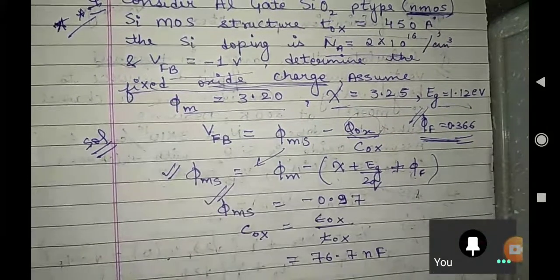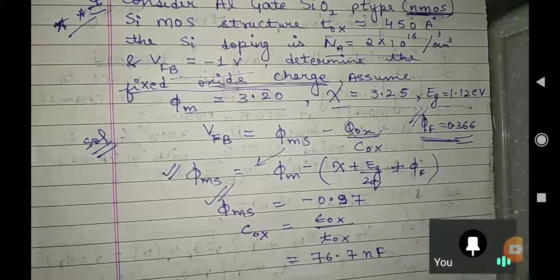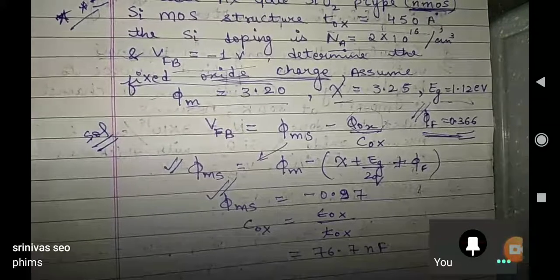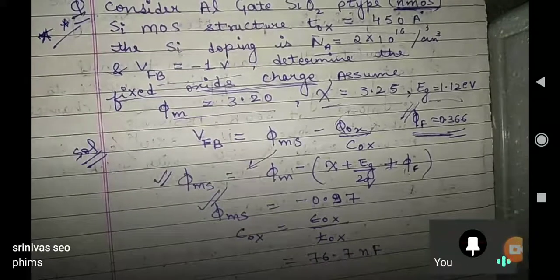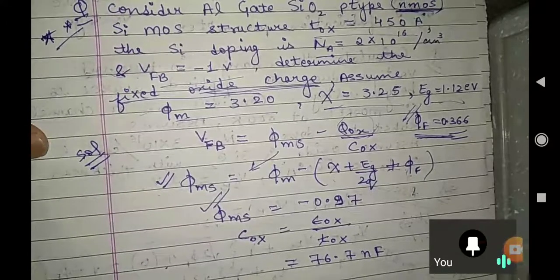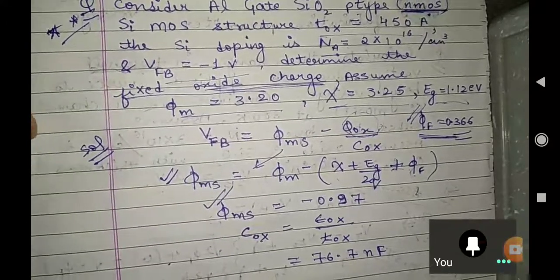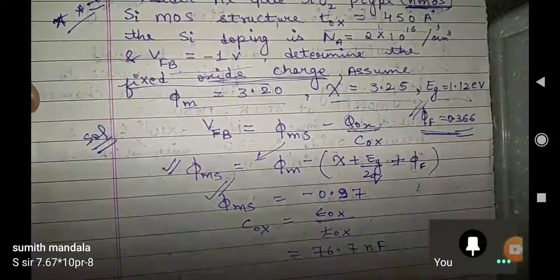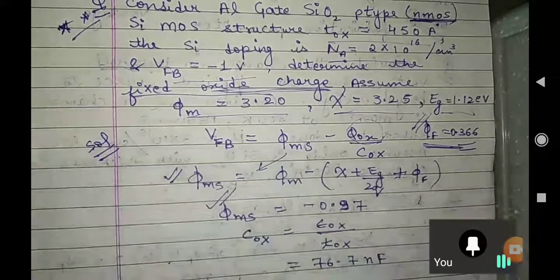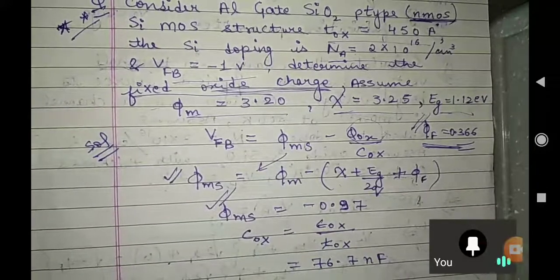Srinivas, see you. Okay, she is saying 5 ms. Okay, Srinivas, it will work, but I think 0.97 should be the exact answer. 5 ms. Yeah, Srinivas, you are good. Sumit Mandala. Okay, very good. Correct. Sumit Mandala, absolutely correct.